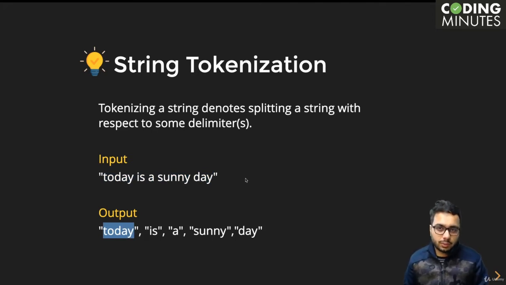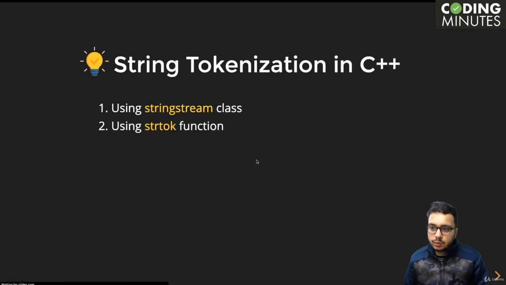So this is the concept of string tokenization, and there are multiple functions available in different languages, such as Python, which has a split function. We are going to look at some of the options that are available in C++, and later on we are also going to build our own tokenization function. The first method that we will discuss is based upon the string stream class. Let us see this method in action, how we can use it.